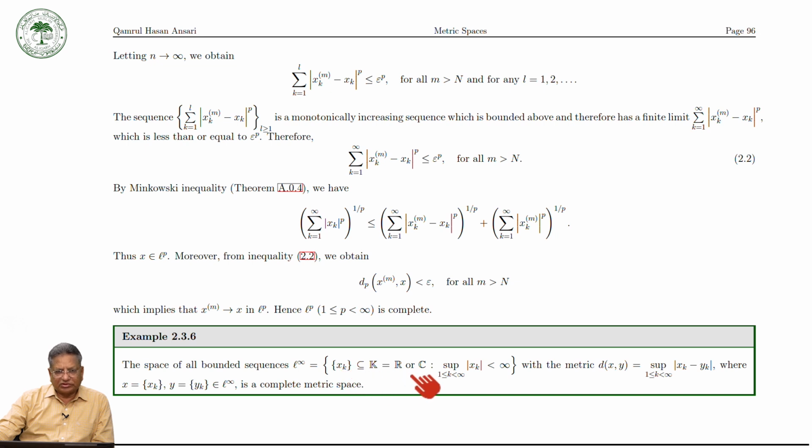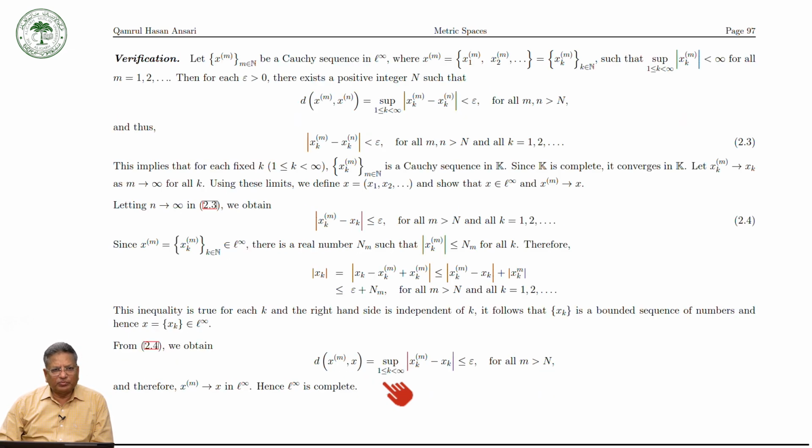So this is the space such that the modulus of xk is finite, with the sup metric d(x, y) equal to the supremum of |xk minus yk|, where x and y are sequences in l infinity. Then this l infinity is a complete metric space. We have seen that it is a metric space, but now it is a complete metric space. So again, we can verify how it is a complete metric space.